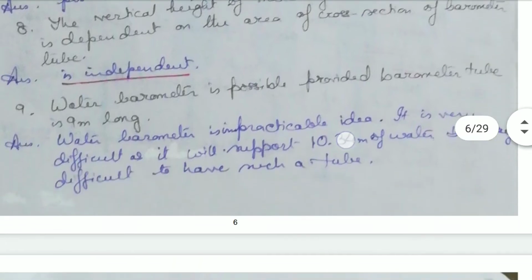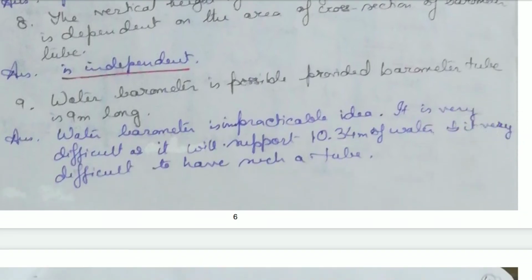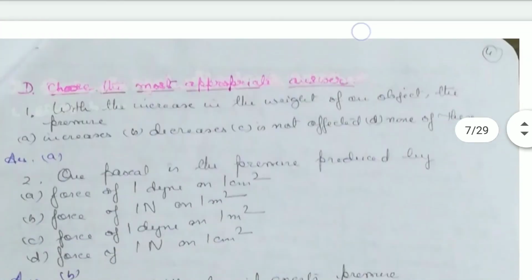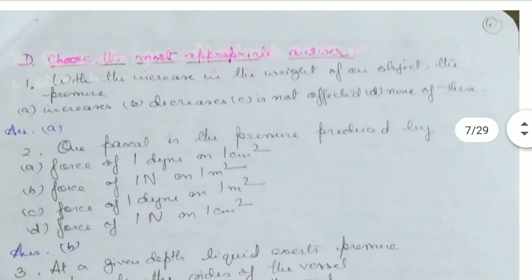A water barometer is possible provided the barometer tube is 10.34 meters long. That is an impracticable idea. It is very difficult, as it will support 10.34 meters of water, and it's very difficult to have such a long tube. Okay, then we come to choose the most appropriate answer.